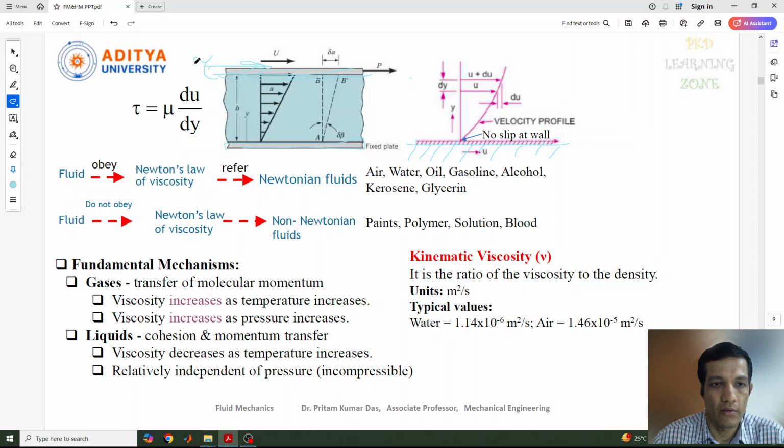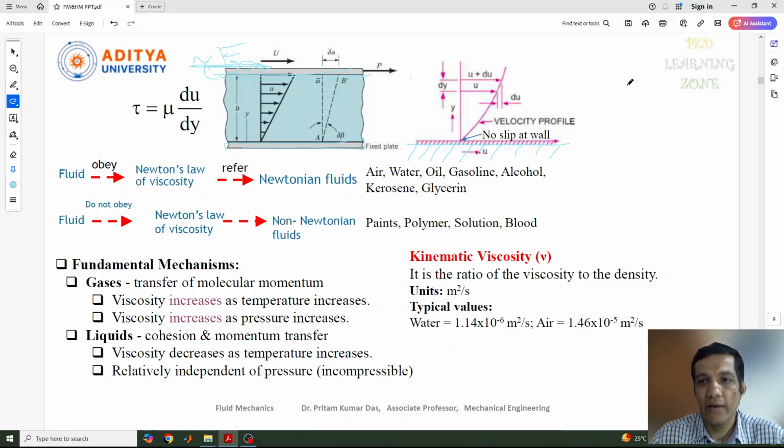Whatever shear stress or force is applied here, based on the molecular bonding of this liquid, it will resist up to a limit. At what point it is going to deform, that means at what point it breaks its molecules, that indicates the viscosity of the liquid.